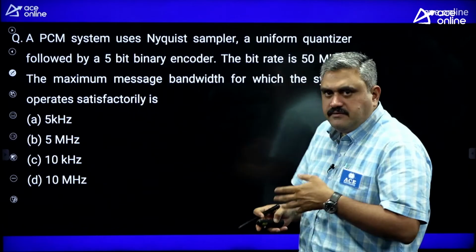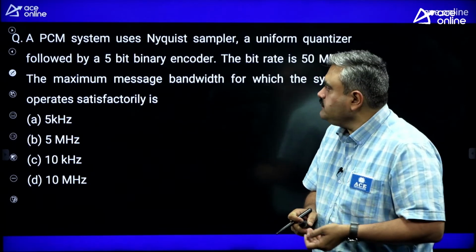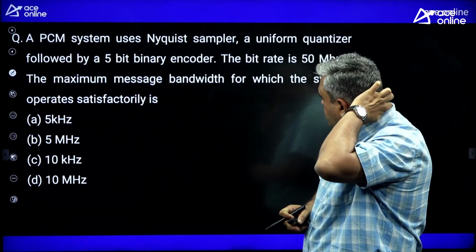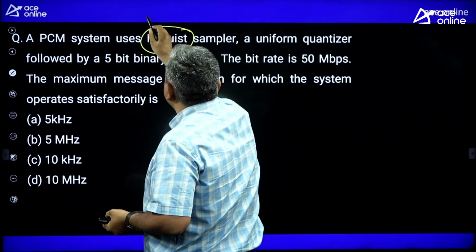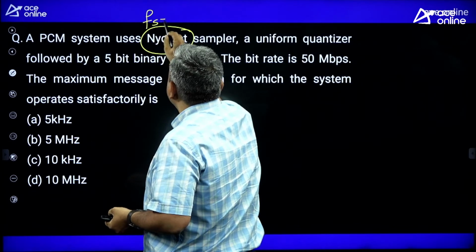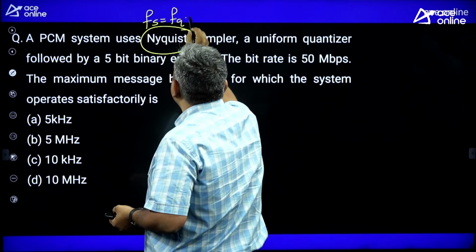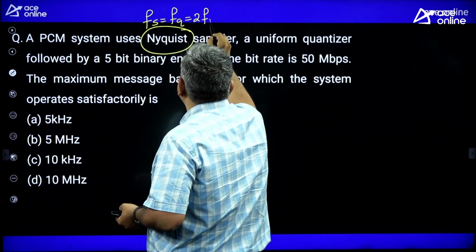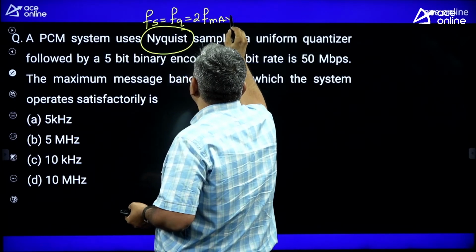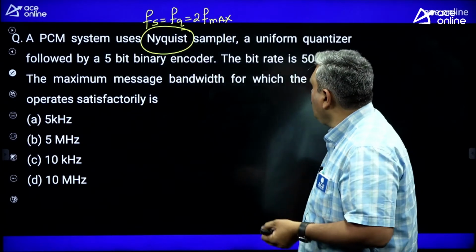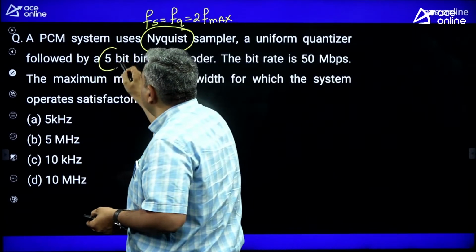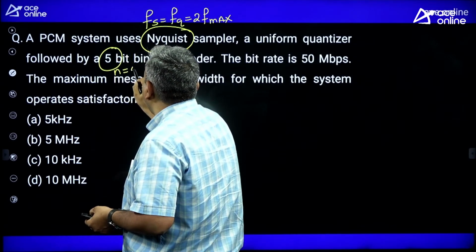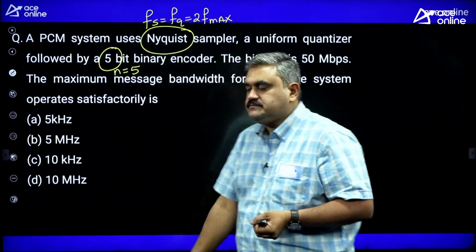Next, let us see one more question. This is also on communication only. A PCM system uses Nyquist sampler. Means what is the meaning? He is saying that the sampling frequency used is a Nyquist frequency, means twice the maximum frequency of your message signal, minimum sampling frequency. A uniform quantizer followed by a 5-bit encoder, means the number of bits you are using in the encoder is only 5 bits.